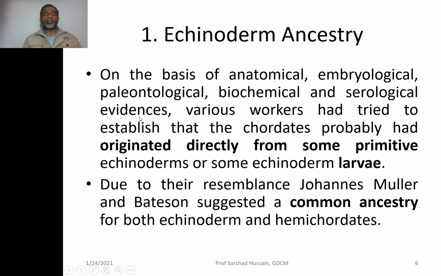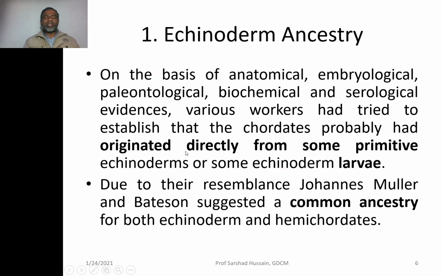All these are the evidence which were assessed by various workers, and they had tried to establish that chordates probably had originated directly from some primitive echinoderms or some echinoderm larvae. So it means if echinoderms are the ancestors of the chordates, then they are not the echinoderms that we are looking at presently. They were the primitive echinoderms or some echinoderm larvae, because larvae are again the primitive structures.